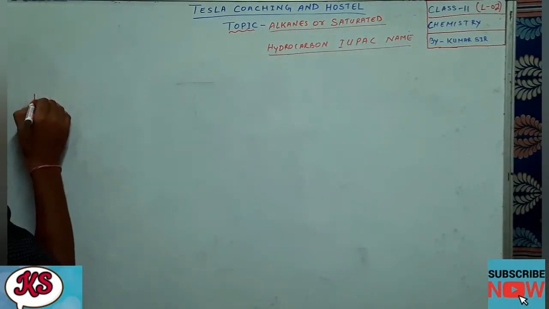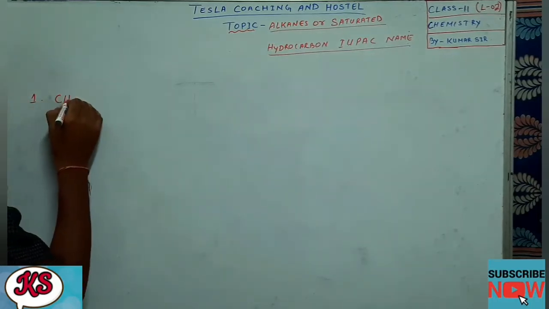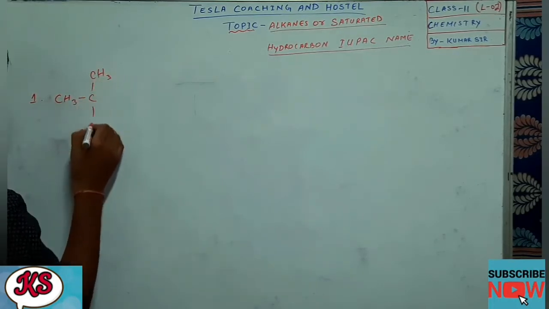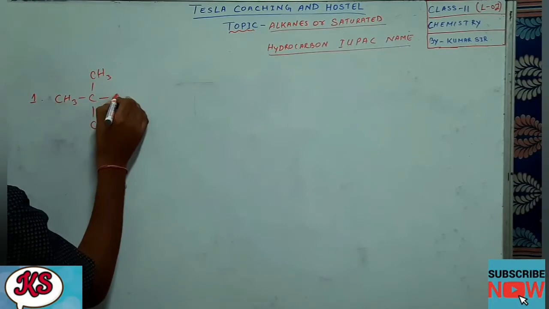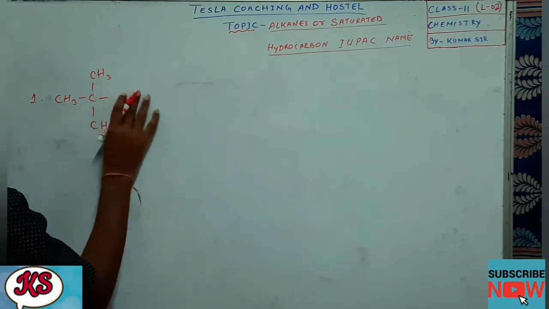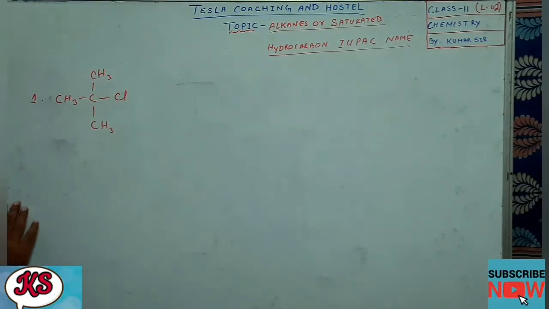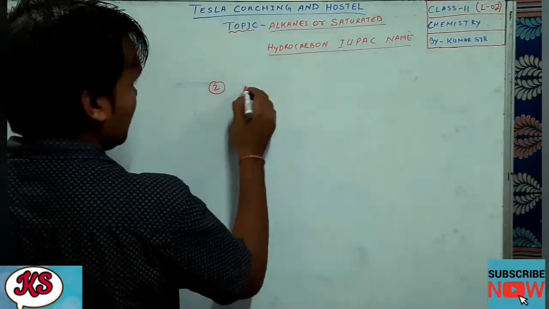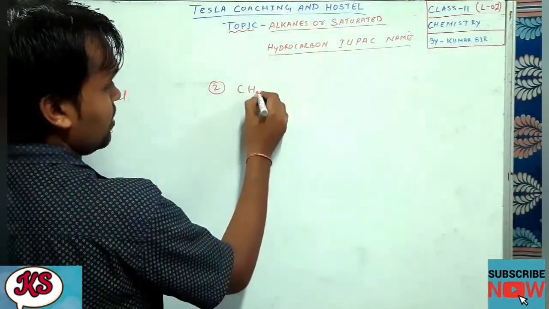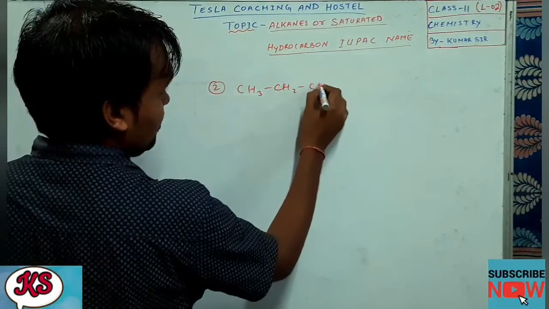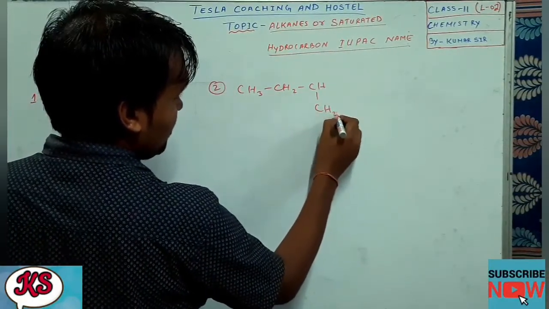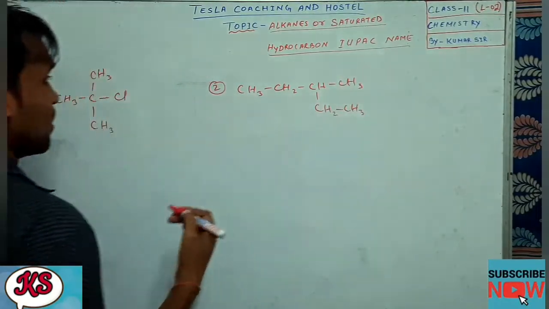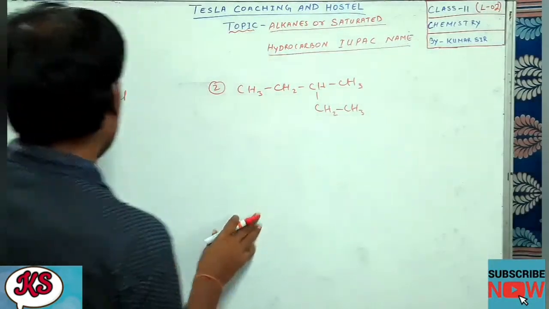For example, 1, CH3, CH3, and here let's write Cl. Okay, this is 1. Number 2, another one, simple one. This one generally comes in the exam. Okay, so CH3 CH2 CH, CH2 CH3, CH3. Okay, fine. This is the second one.